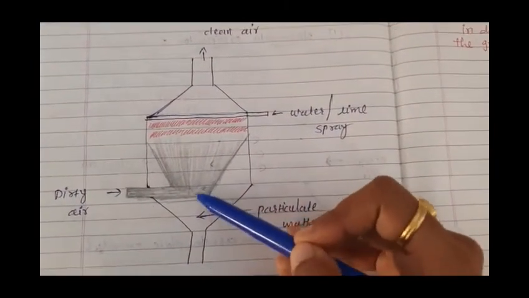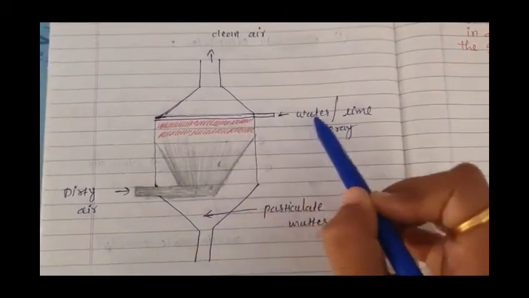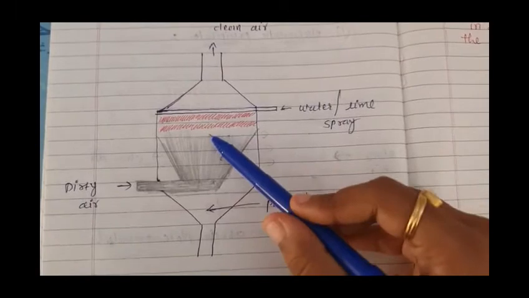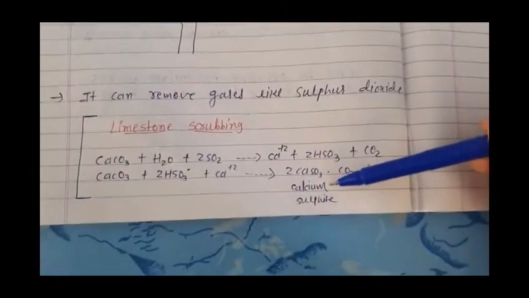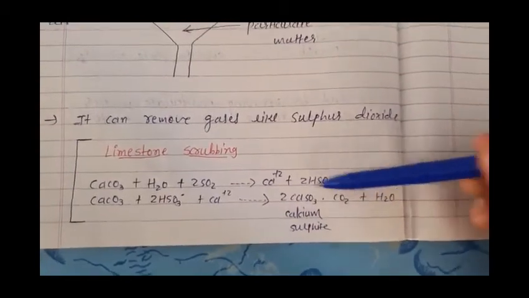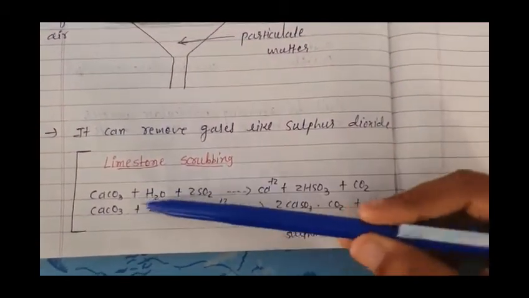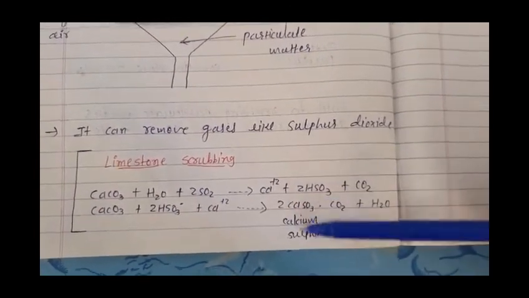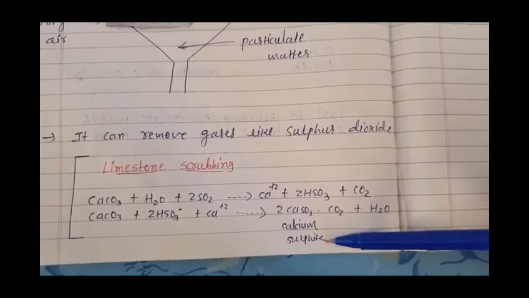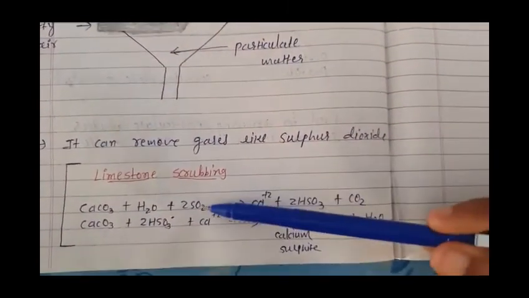So when this sulfur dioxide gas is present in this air, it will react with the water and lime, and a chemical reaction can occur and it can form calcium sulfide. This is the sort of reaction by which you can understand the process. Lime plus water and sulfur dioxide, when they react, will ultimately form calcium sulfide, which is heavy compared to sulfur dioxide, right?